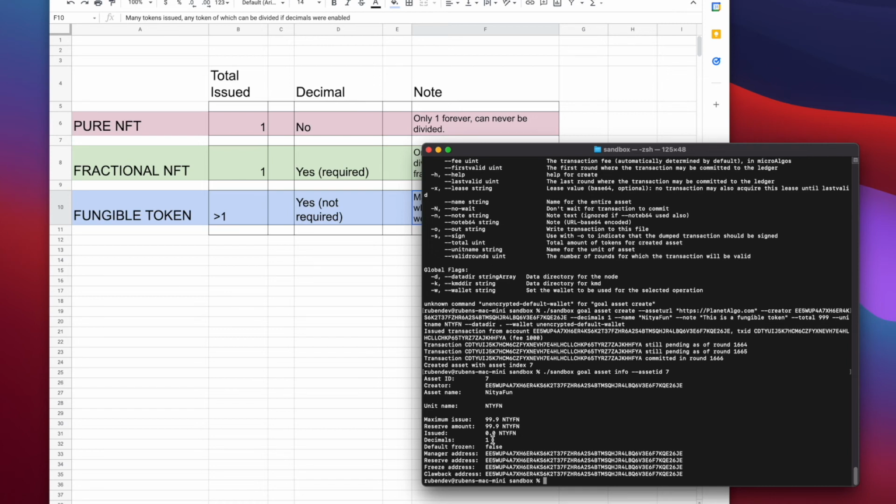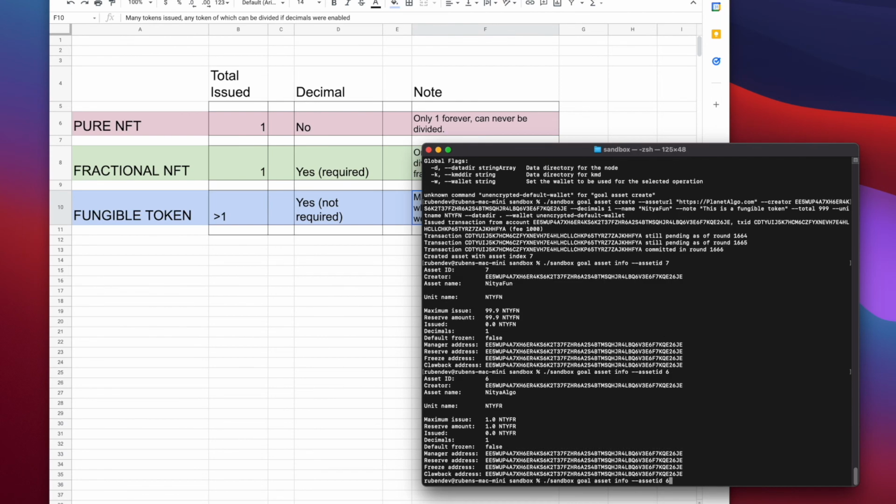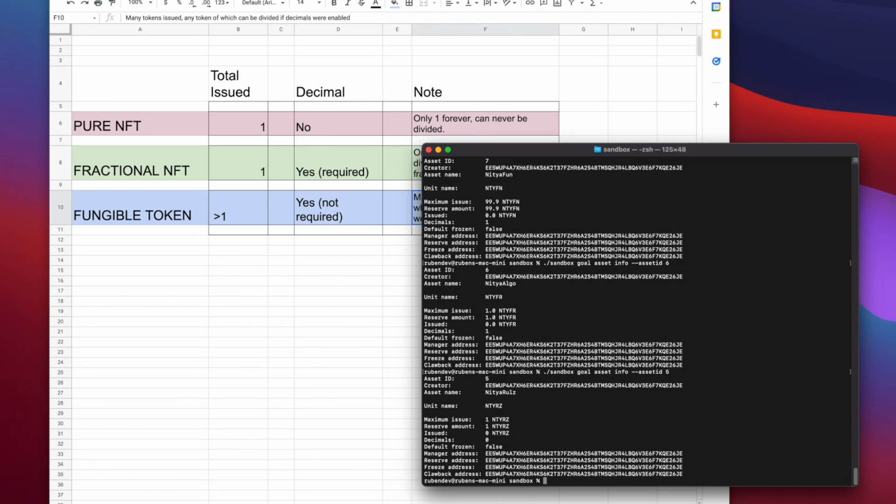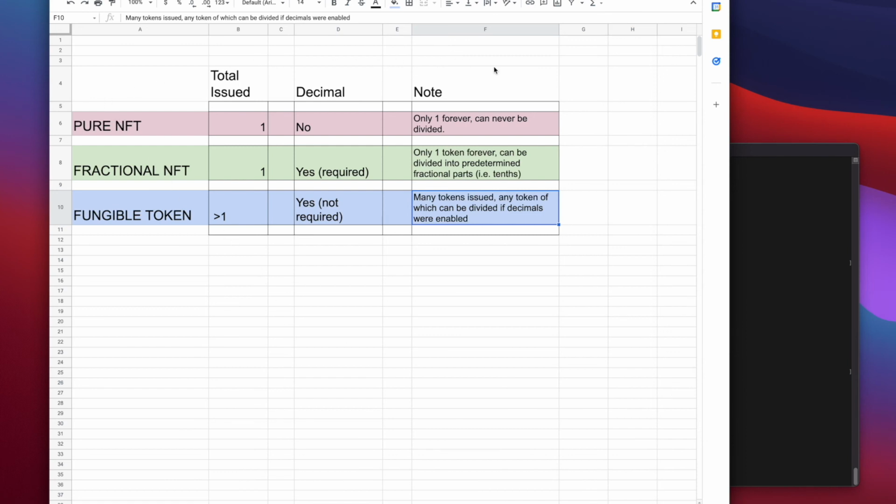Now I can still break it up into decimals, but the idea is that with these tokens, when we look at them, what we call NFTs only have a maximum issue of 1. 99.9 fungible token, 1.0 fractionalized NFT, 1 pure NFT. So I hope that makes sense. We have it right here.